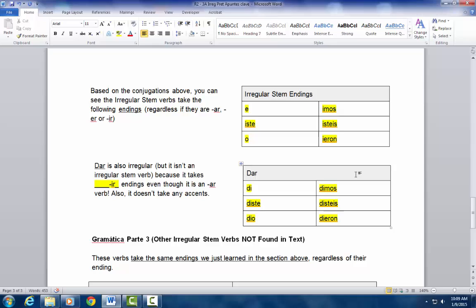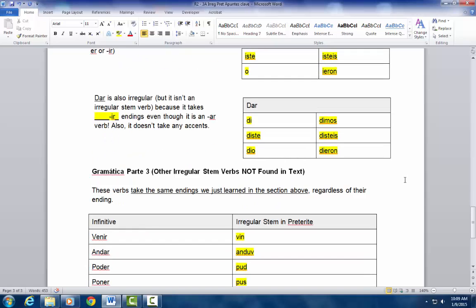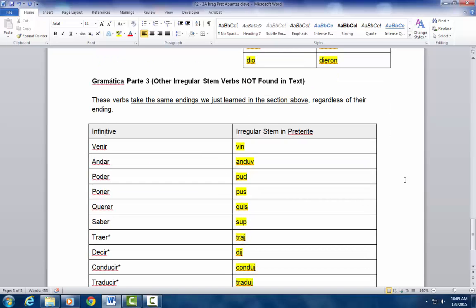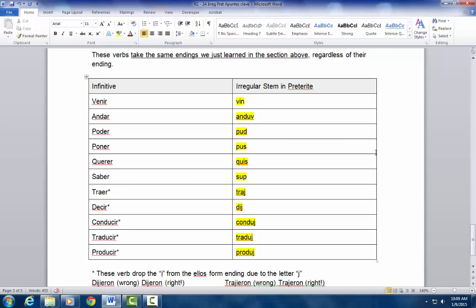Now, that's all the grammar that's presented in the text and will be in the workbook. However, I've decided that you need a little bit more, so we're going to add this as well. Okay. These are also irregular stem verbs. They have the same endings that we just learned in the section above, but we need to also memorize these and use these too. Okay.